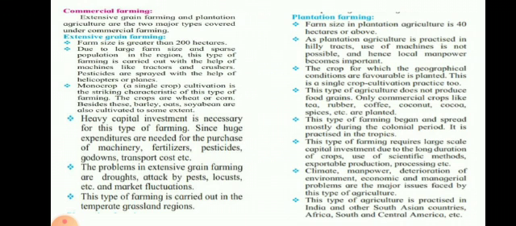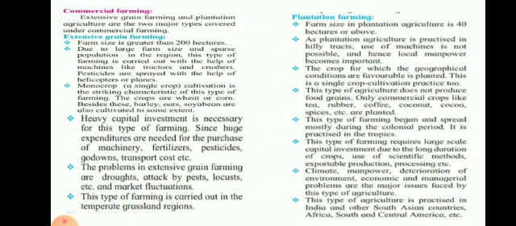Due to large farm size and sparse population in the region, this type of farming is carried out with the help of machines like tractors and crushers. So it is a very big piece of land and here the population is less. That means production cultivation is very much big. So to do the agriculture work, here the use of technology is there.